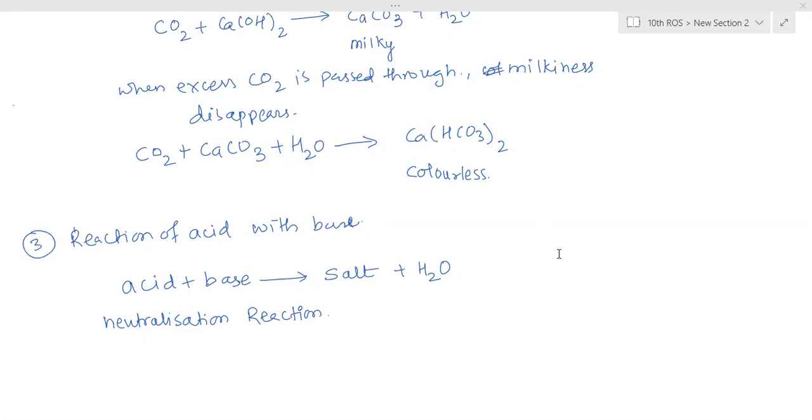No, completely wrong. Yes, Rishi, can you try? Salt neutralizes acid and base. Salt won't neutralize. Salt is formed after neutralization.